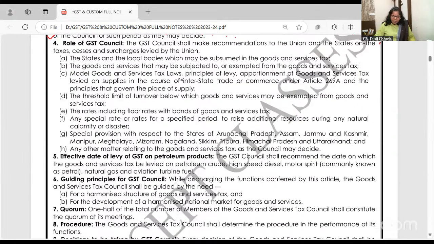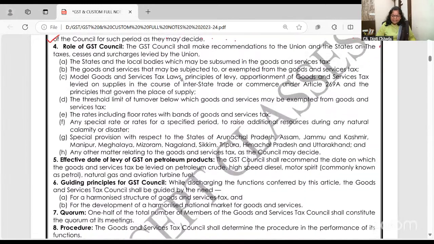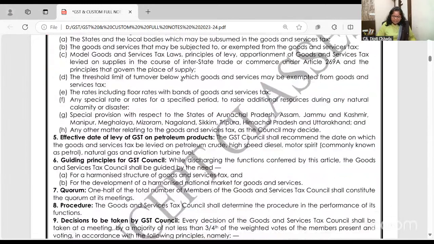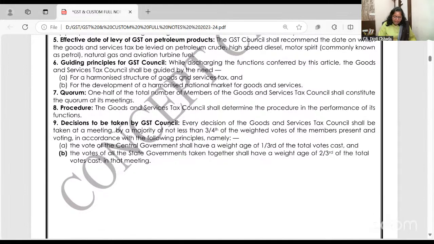Ma'am, what to remember out of this last page? We are completing now. So most important is this and this for MCQ. Quorum. You know, GST Council meets, 1/2 of the total members shall constitute the quorum. So as I said, 20 plus 8 plus 8. Let us say 36 members are there. So 50%, 18 members should be present in the council to complete the quorum of the meeting. Procedure and all they will take.